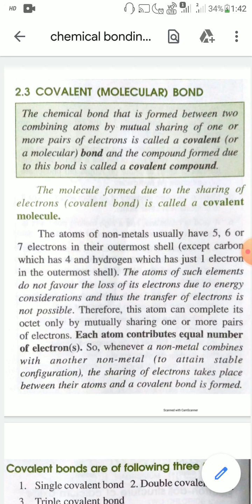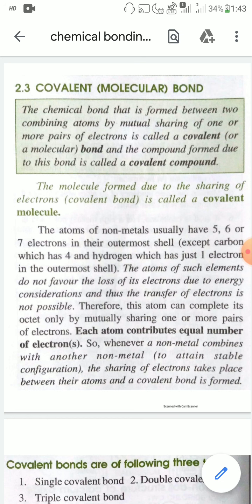Generally, nonmetals form covalent bonds between themselves. The atoms of non-metals usually have 5, 6 or 7 electrons in their outermost shell. The atoms of such elements do not favor the loss of electrons due to energy consideration, and thus the transfer of electrons is not possible for non-metals of group 15, 16, 17. Therefore, these atoms can complete the octet.